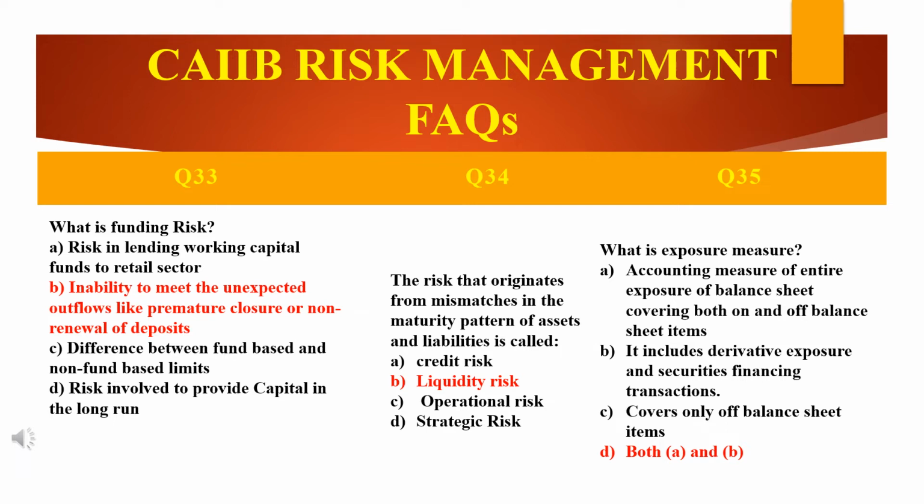See D, that is the exposure measure. The answer is D, which means both options A as well as B. Exposure measure is used for leverage ratio calculation and includes on balance sheet exposure as well as off balance sheet exposure. Off balance sheet exposure will include derivative exposure as well as securities financing transactions. We will move on now to the next slide.